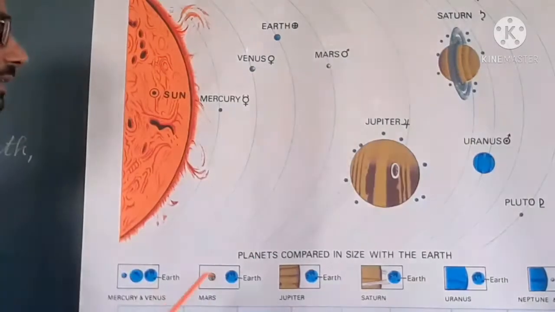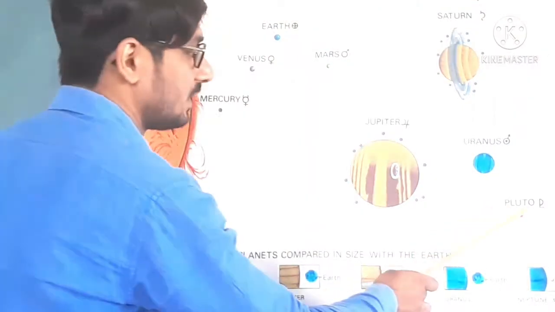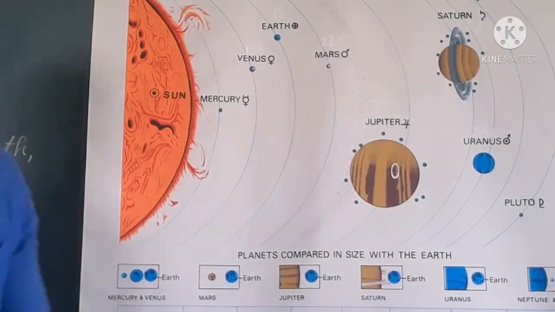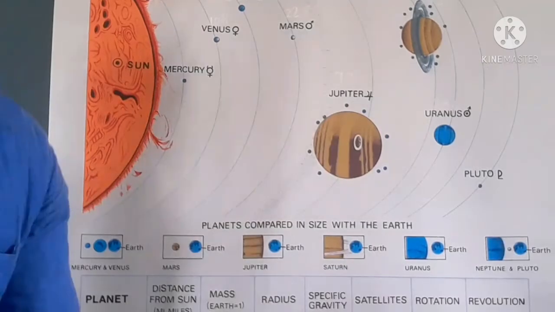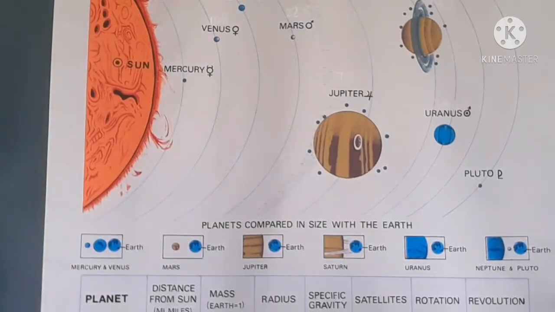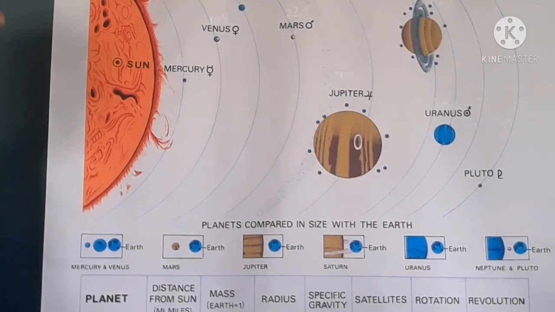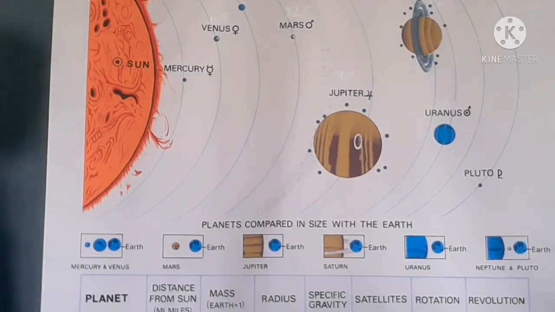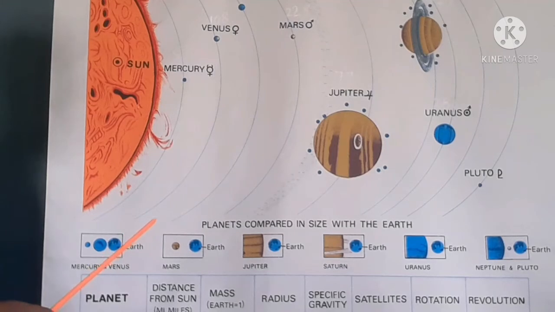So, you know that Pluto is known here as a dwarf planet. Dear student, till recently, August 2006, Pluto was also considered a planet.